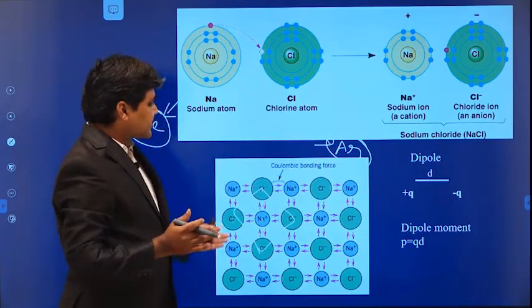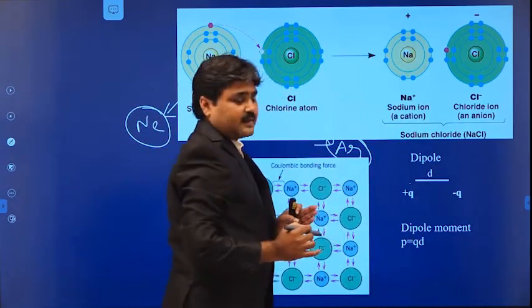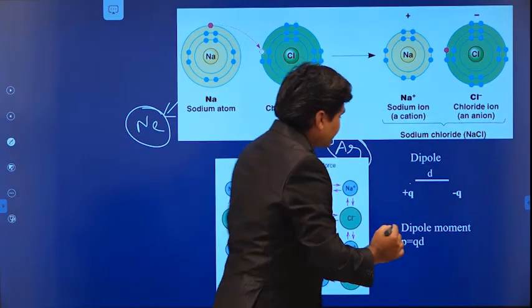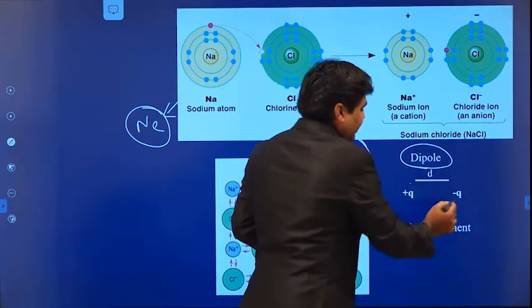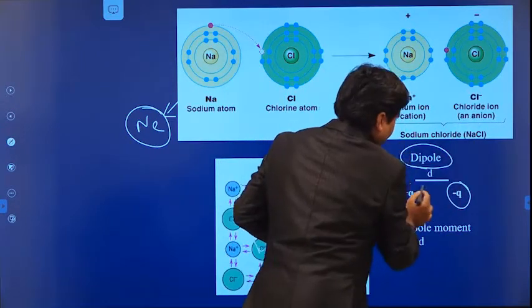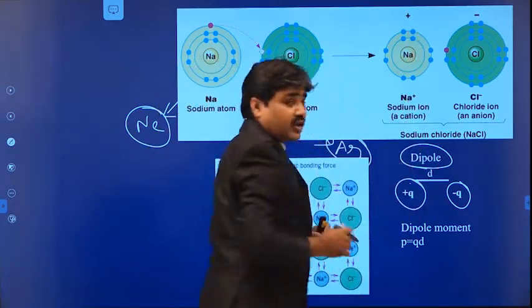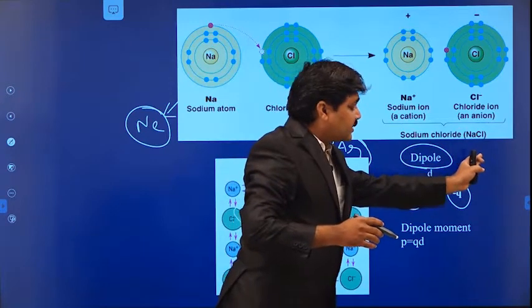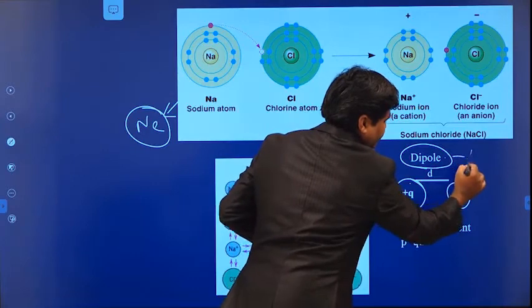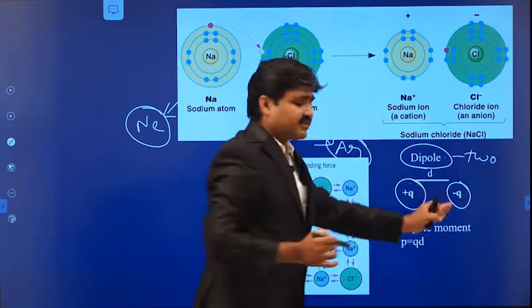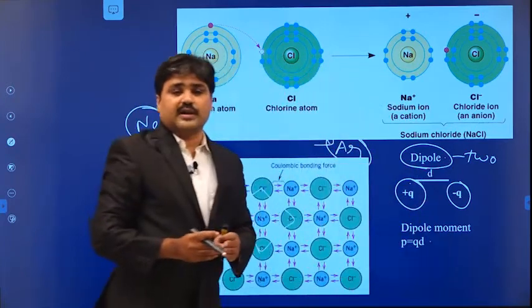Here we have an excess positive charge because this is a positively charged ion and these are negatively charged ions. So we call it polar in nature because dipoles are forming. Here we have one excess positive charge and here one less positive charge, that means a negative charge. Dipole means two poles: one is the positive pole and the second one is the negative pole.